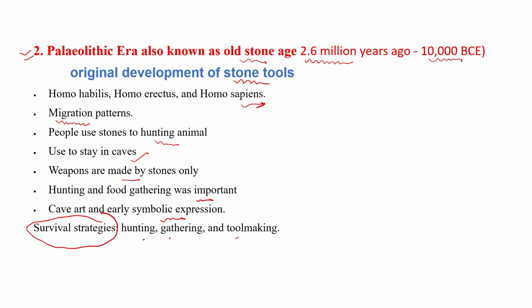Basically, in the Paleolithic age, humans totally depended on hunting animals. The major food of humans was animals. So they used to make tools, then hunt the animals, and then gather food. This time humans used to live in caves only. Clear? So this was the Paleolithic age, which started around 2.6 million years ago till 10,000 before Christ, before the Christian era.